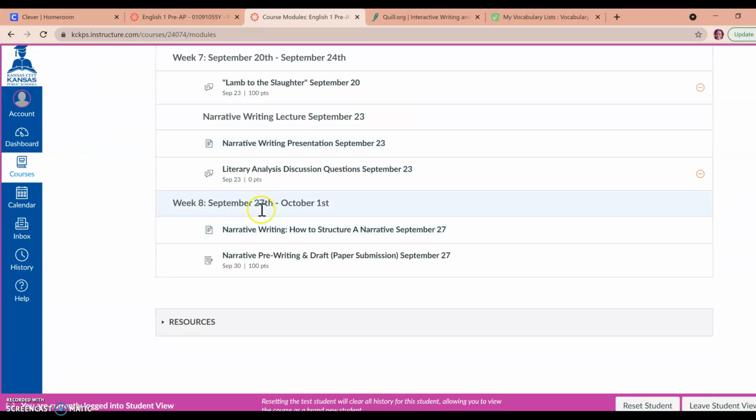And then when I've released it, as you can see, week 8, right underneath it is going to read week 9, and then you'll be able to complete your